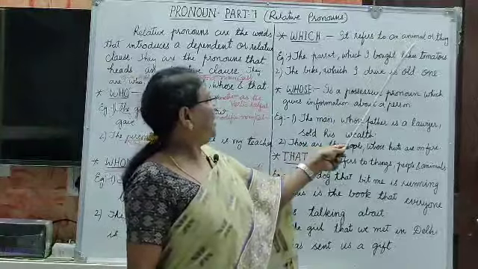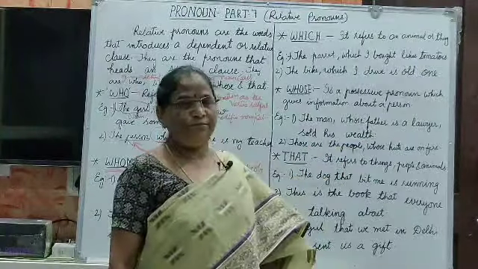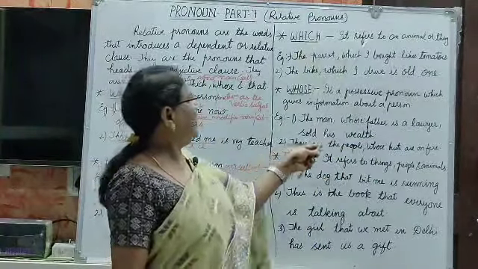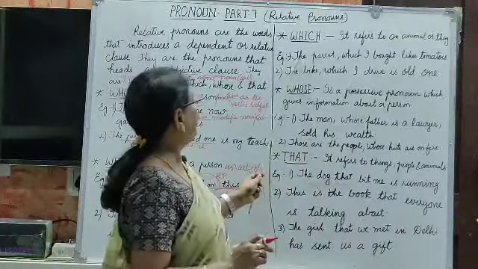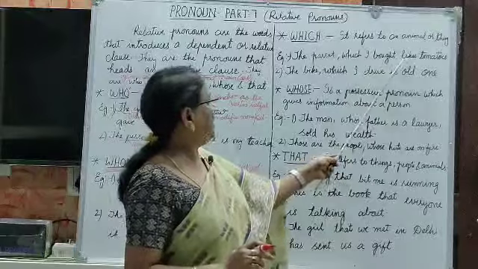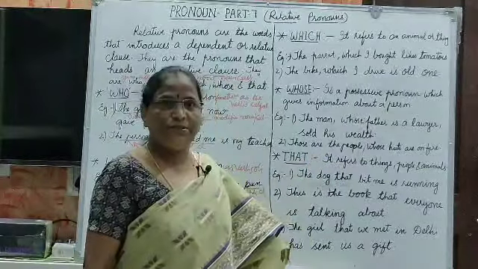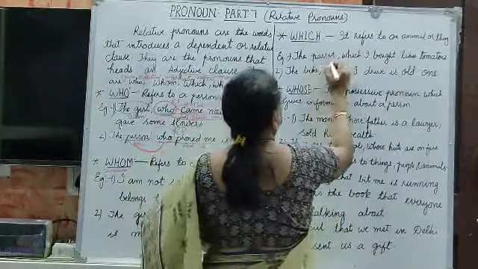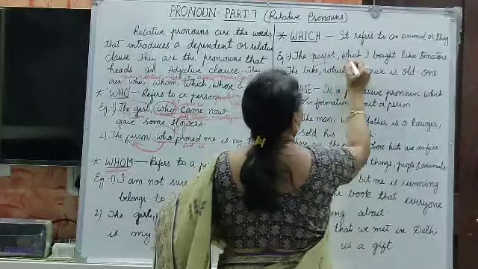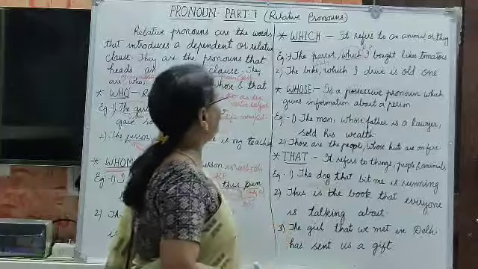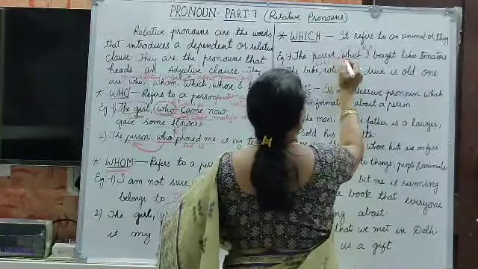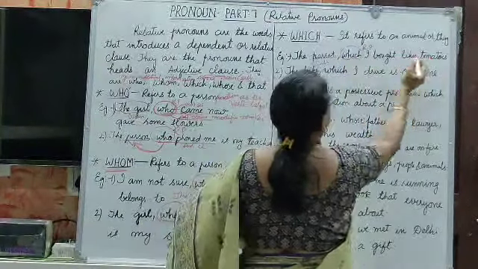Now next, let us come to the word which. It refers to an animal or thing, not a person, only animal or thing. The parrot which I bought likes tomatoes. The parrot is a subject here, and which is a relative pronoun here.